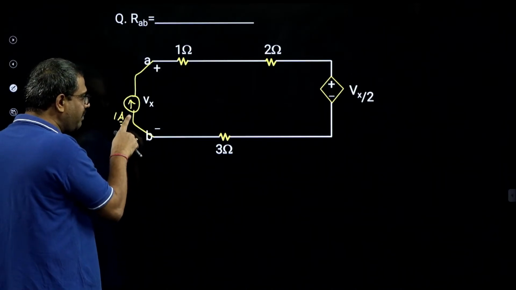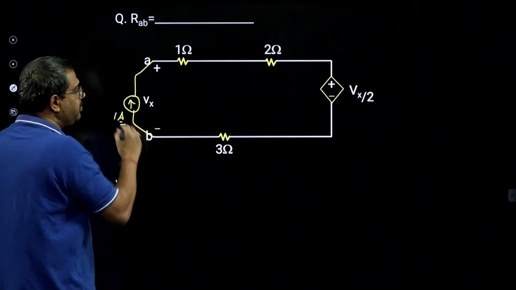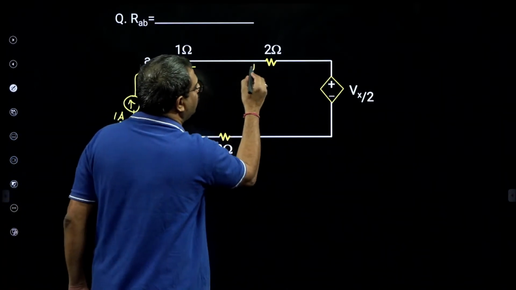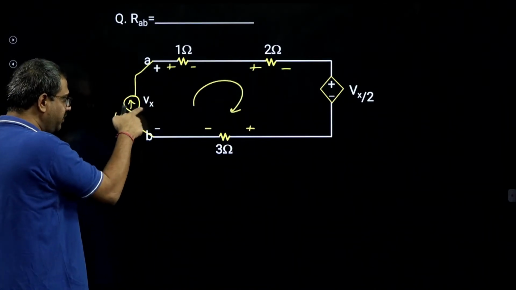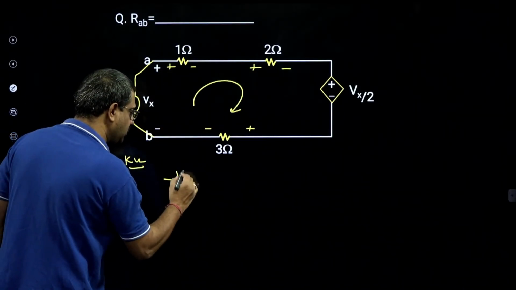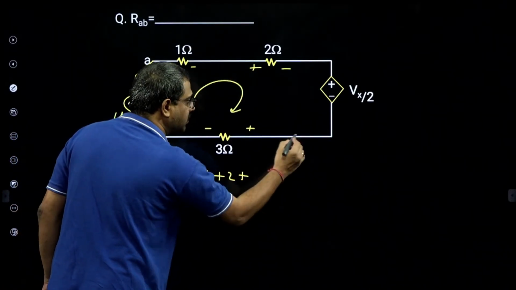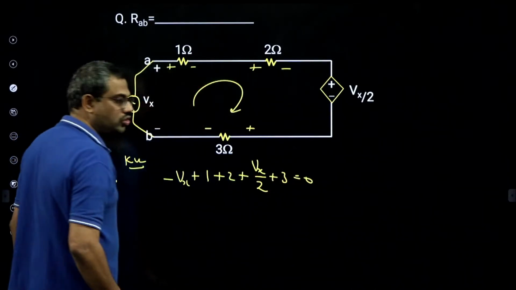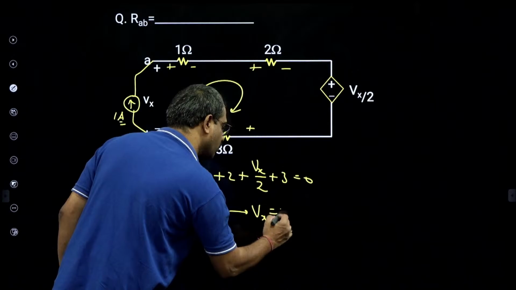So I injected 1 ampere. I need to find the voltage. Vx by 1 will be R, Ohm's law. Because 1 ampere is going through all the elements in series, this is 1 ohm so 1 volt, this is 2 ohms so 2 volts, and this is 3 ohms so 3 volts. I am writing a KVL to find Vx: minus Vx plus 1 ampere into 1, 1 volt, 1 ampere into 2, 2 volt, plus Vx by 2, and 1 ampere into 3, 3 volt, equal to 0. So Vx by 2 is 6, Vx is 12 volt.